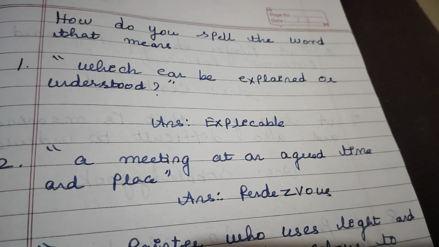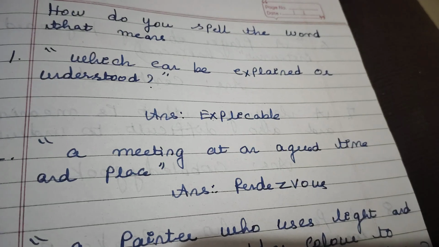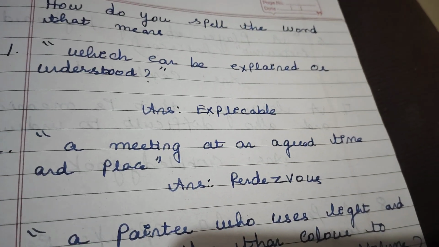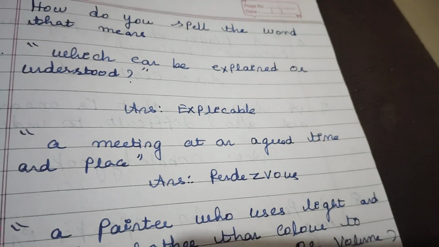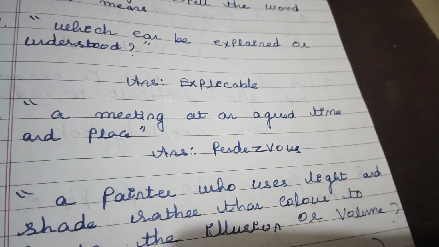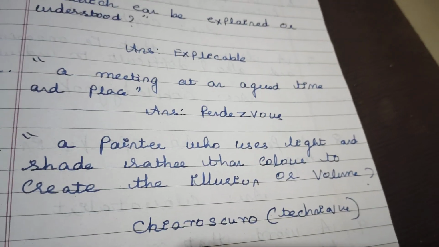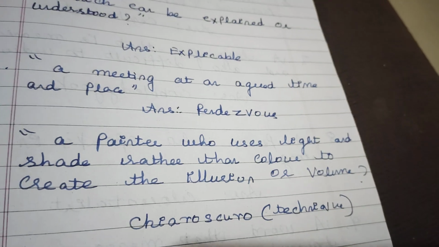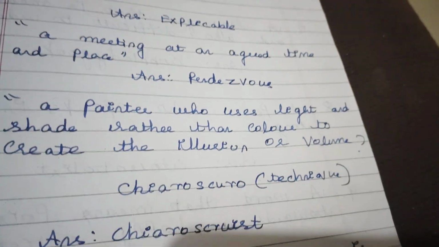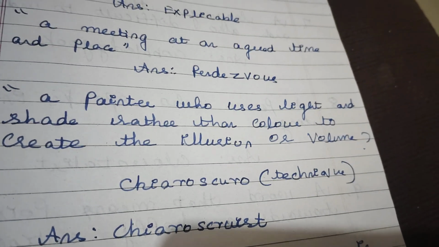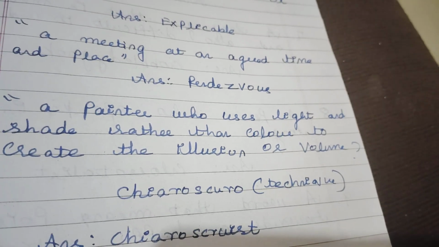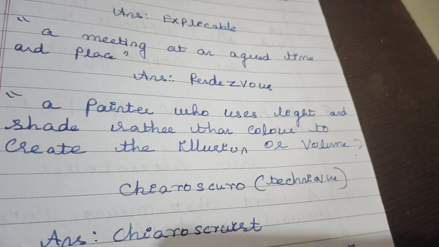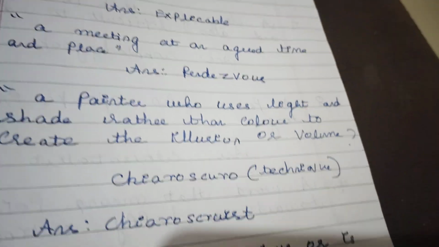How do you spell the word that means which can be explained or understood? Answer is explicable. A meeting at an agreed time and place is known as rendezvous. A painter who uses light and shade rather than color to create the illusion or volume is known as chiaroscurist, and the technique is known as chiaroscuro. The technique which the famous painter Leonardo da Vinci used.